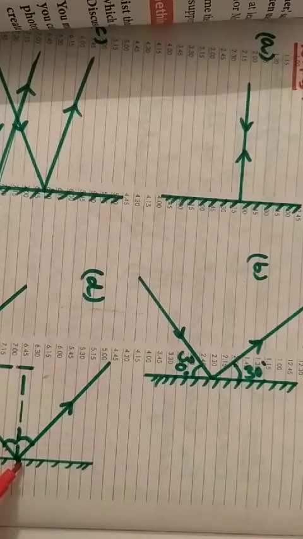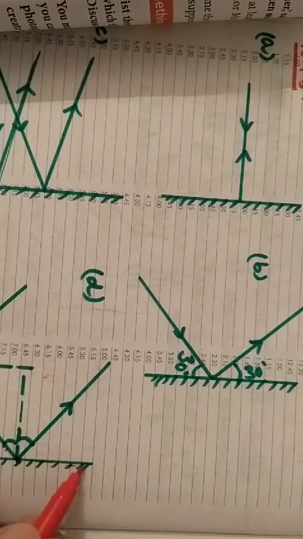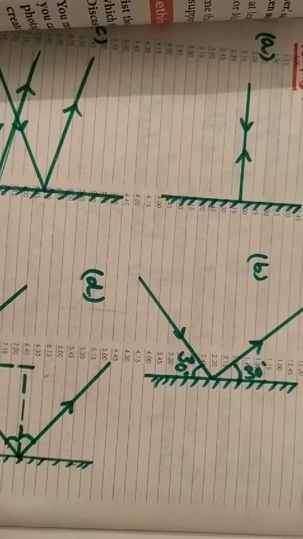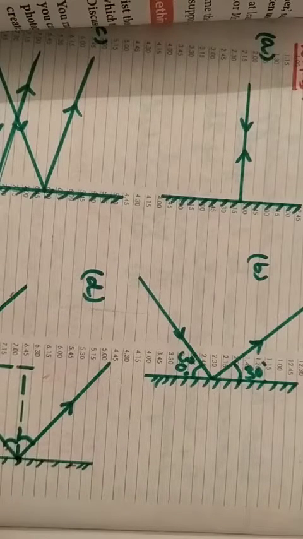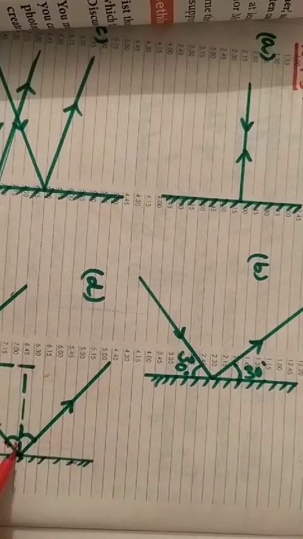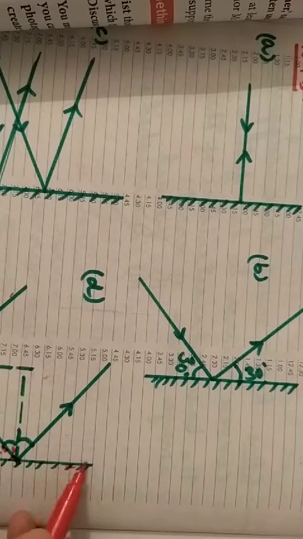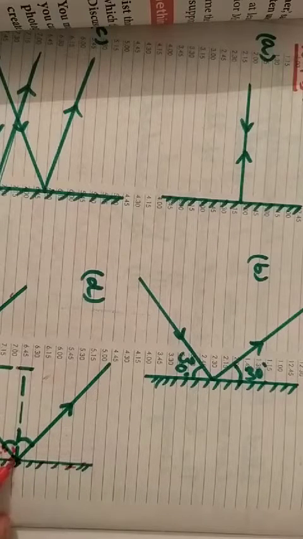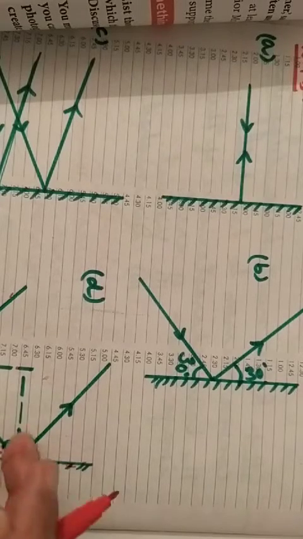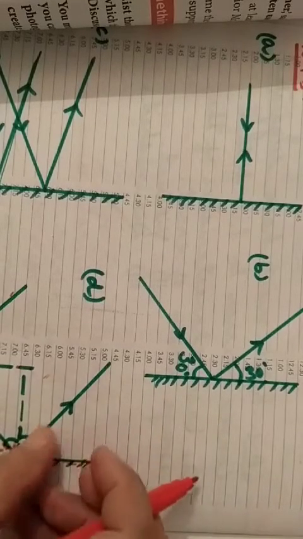Okay. Now children, again one mirror is placed over here at a right angle to this first plane mirror. So now this ray, which is the reflected ray of the first mirror, will become an incident ray for the second mirror. This one is the second mirror and this ray is coming towards it. So the reflected ray of the first mirror becomes the incident ray of the second mirror.